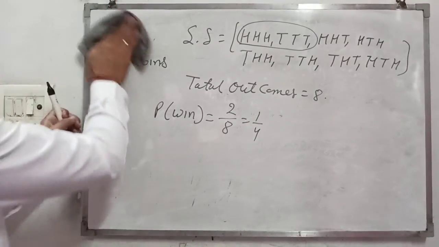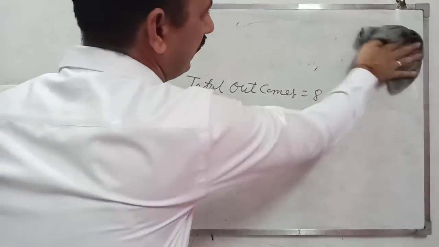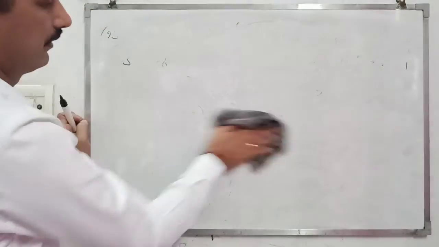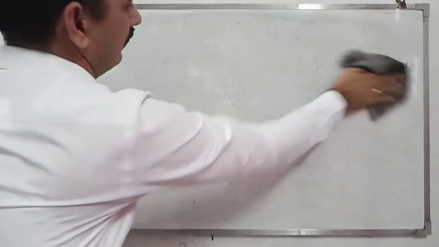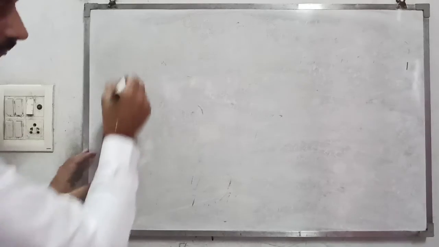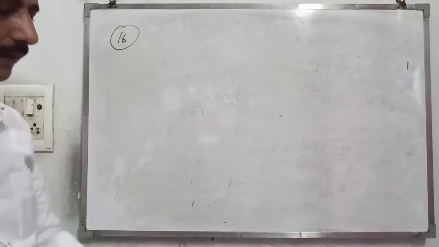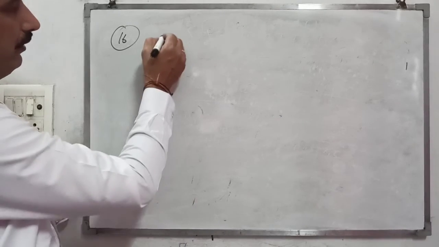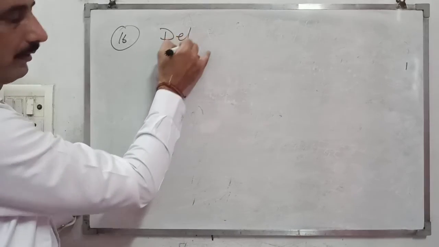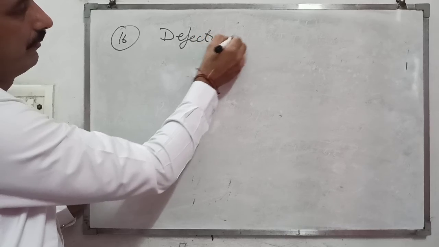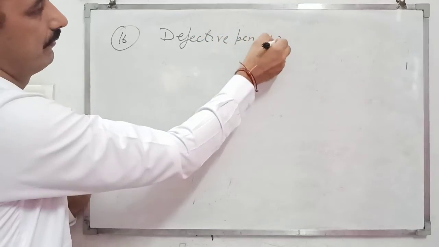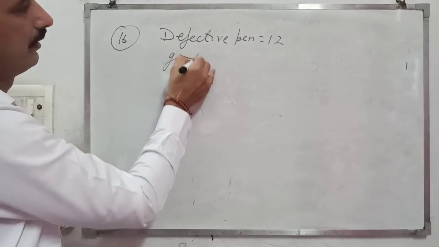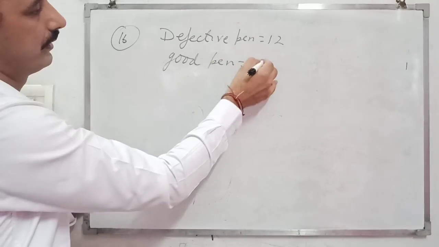One more question we discuss, that is question number 16. 12 defective pens are accidentally mixed with 132 good ones. Defective pens are 12, and good pens are 132.